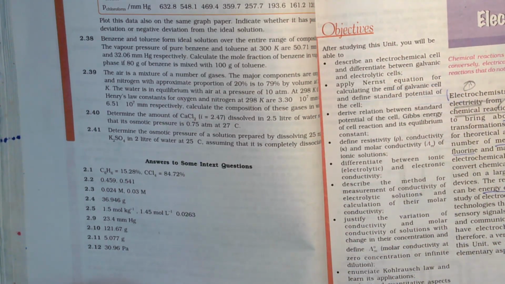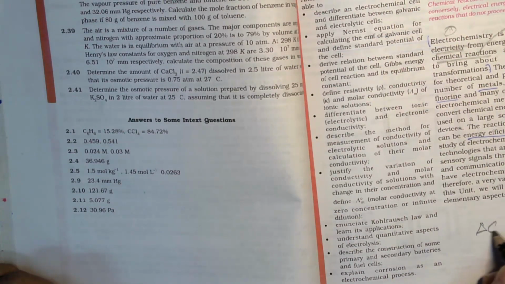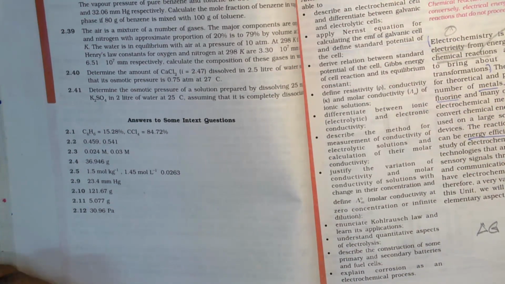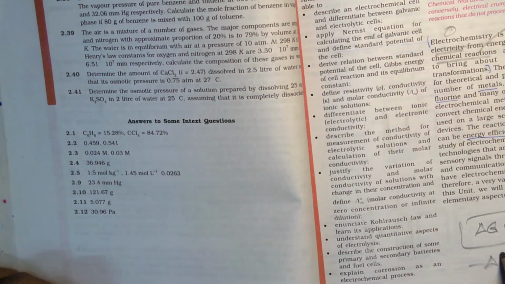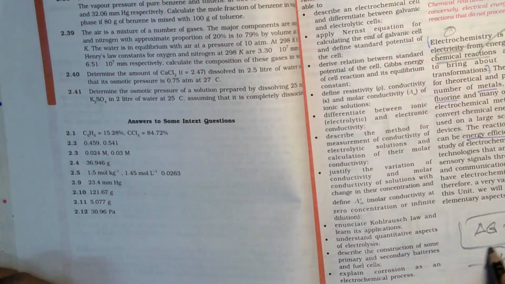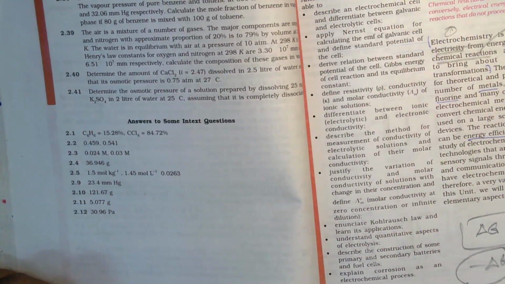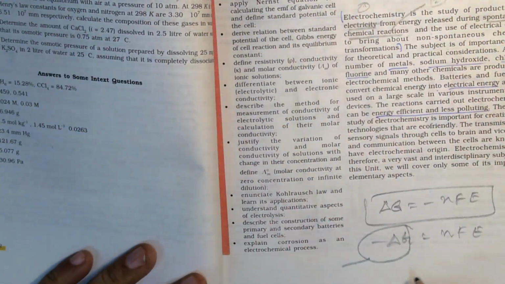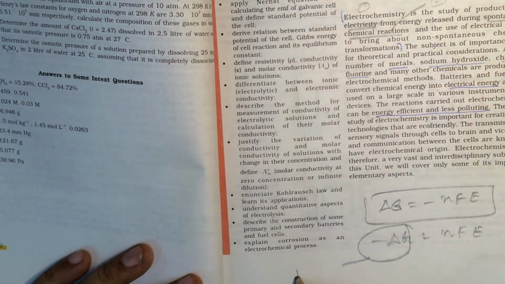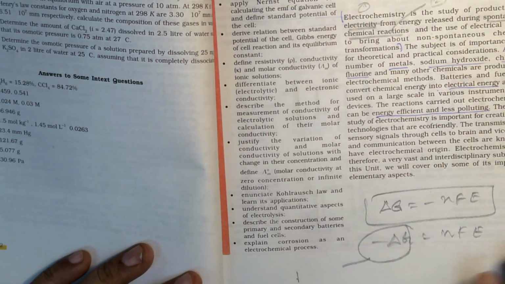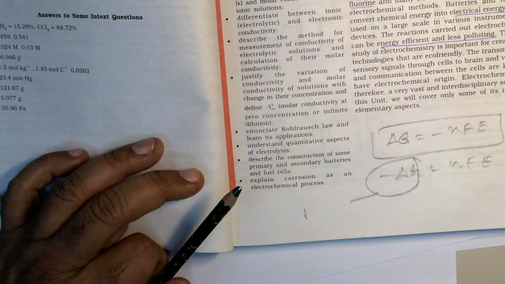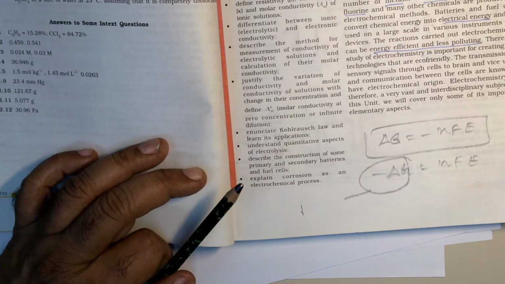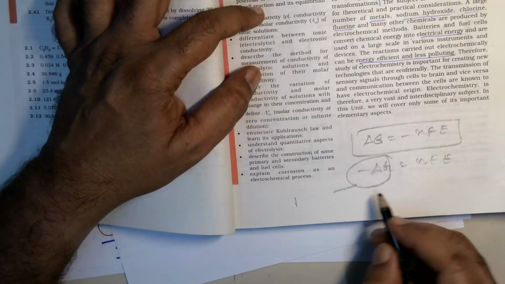This is point number two. It is simply represented by delta G equals minus nFE, where minus delta G represents decrease in free energy.